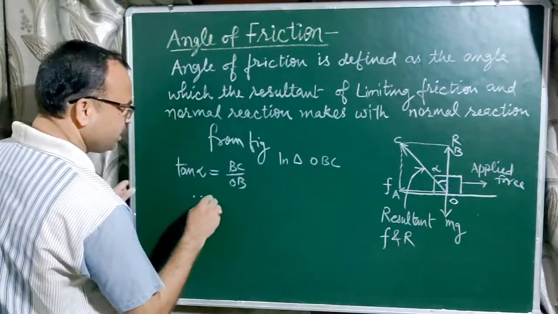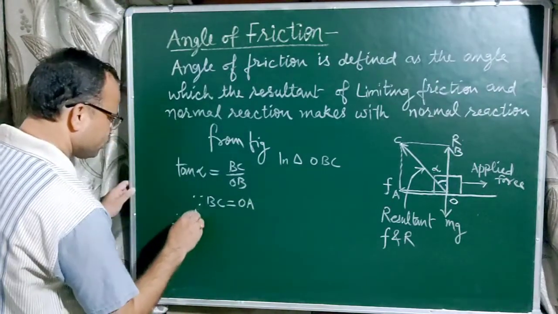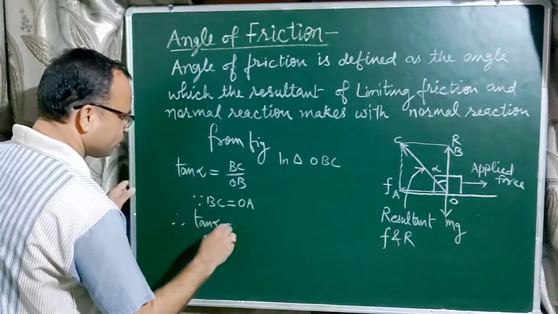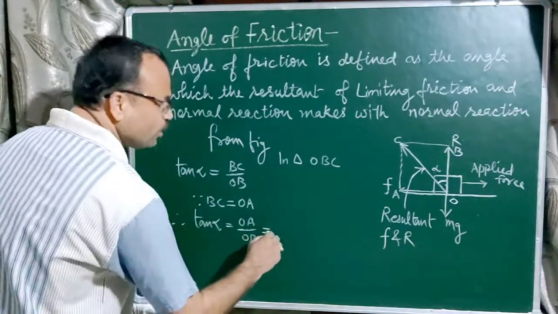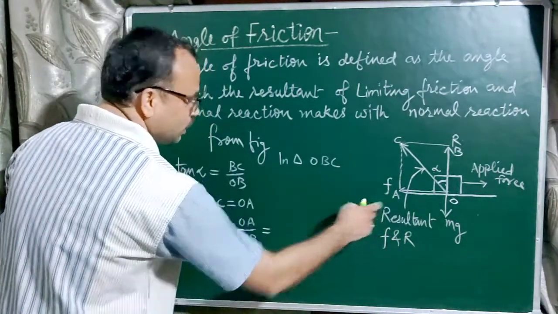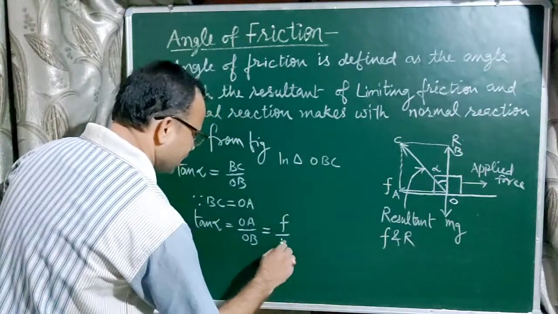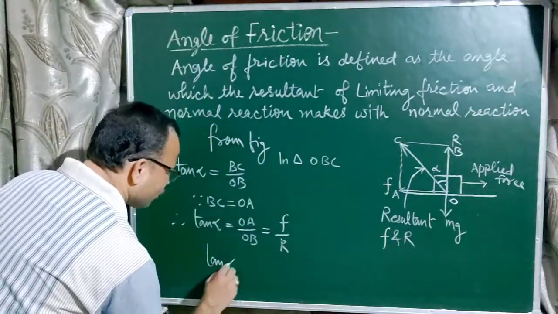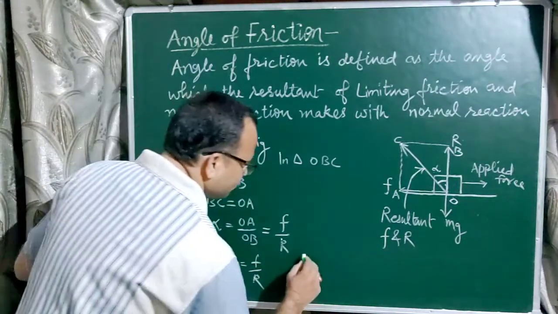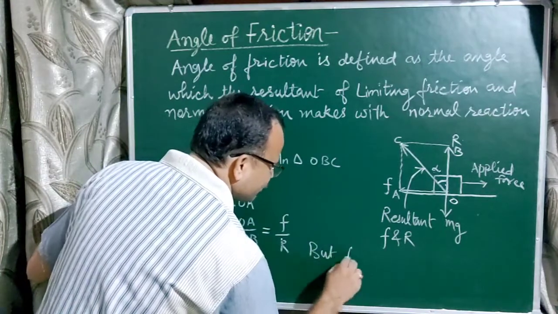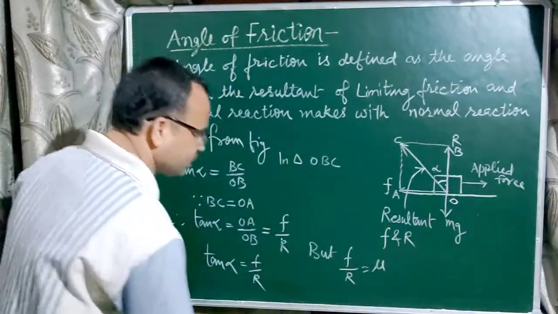Since BC is equal to OA, tan alpha equals OA upon OB, and OA is equal to the limiting friction F, and OB is equal to the normal reaction R. So tan alpha equals F upon R. But F upon R is equal to mu, the coefficient of friction.